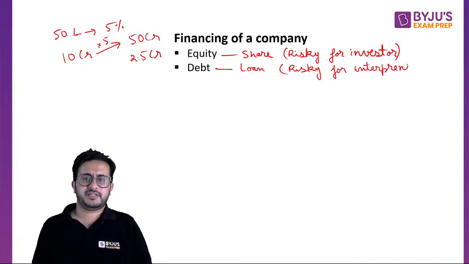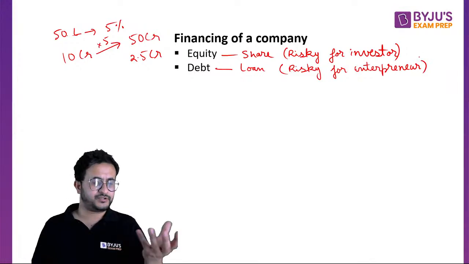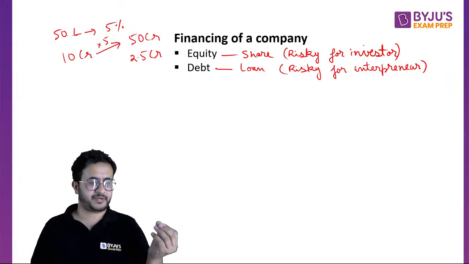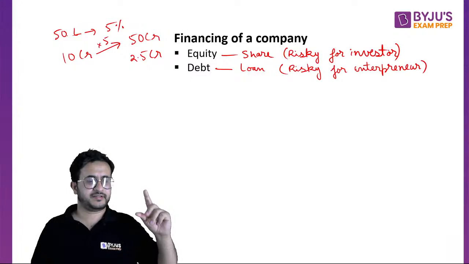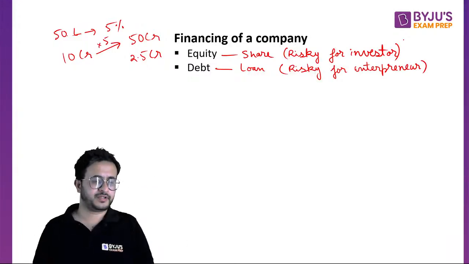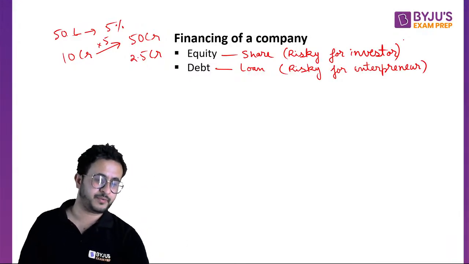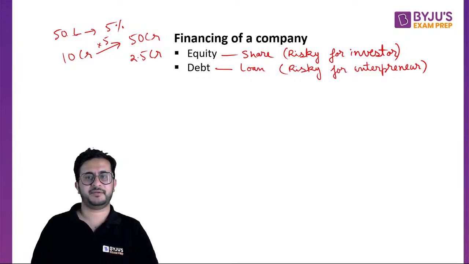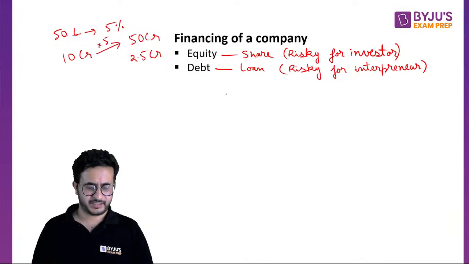So in this case, it is more risky for the entrepreneur because that person has to repay it, right? इसमें उसको repay नहीं करना पड़ता. But the thing is, investors have control also in the company, right? They will instruct the people how to do business and all, right? So that is debt and equity.